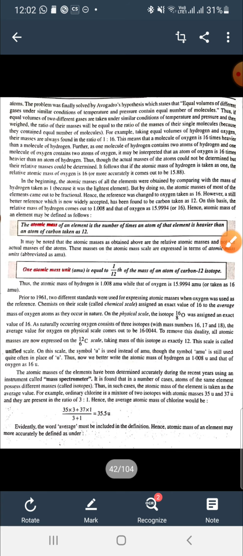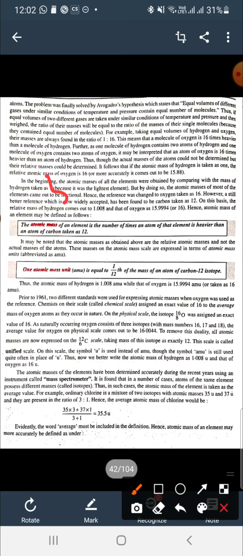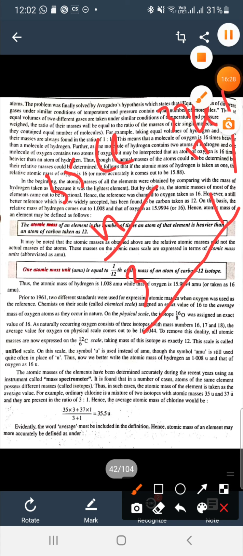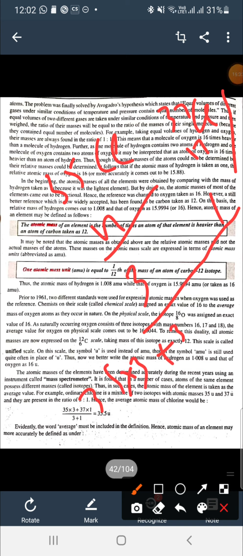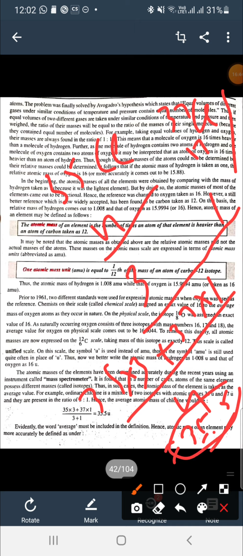The 35 isotope always has a ratio of 3 and the 37 isotope always has a ratio of 1. So you can multiply 35 into 3 plus 37 into 1 upon the sum of the ratio. So we calculate 35.5. So this is the average mass of chlorine. So this is used as the mass of the chlorine atom.